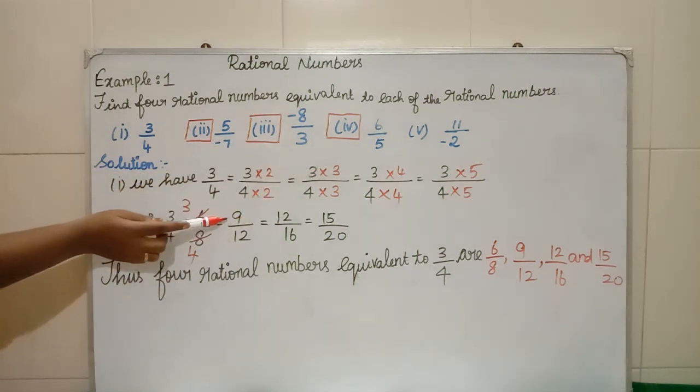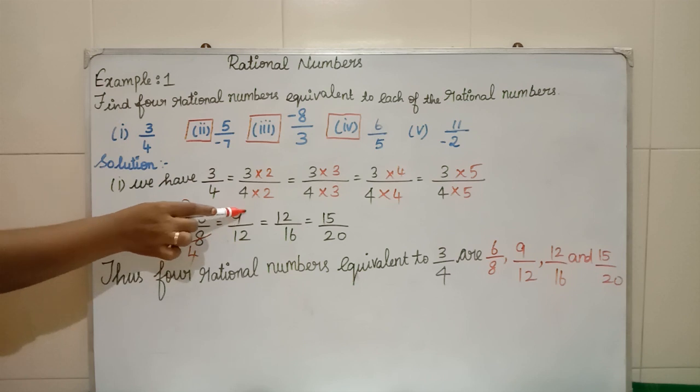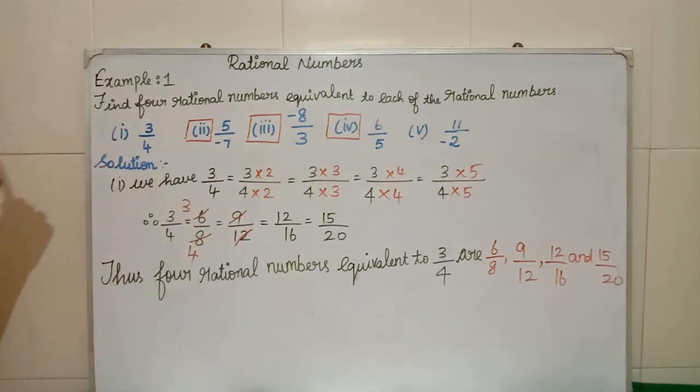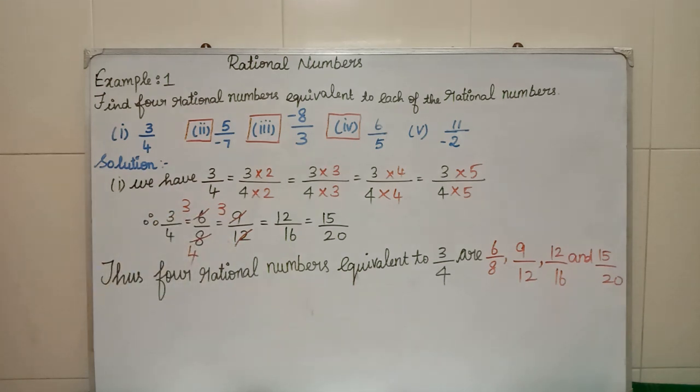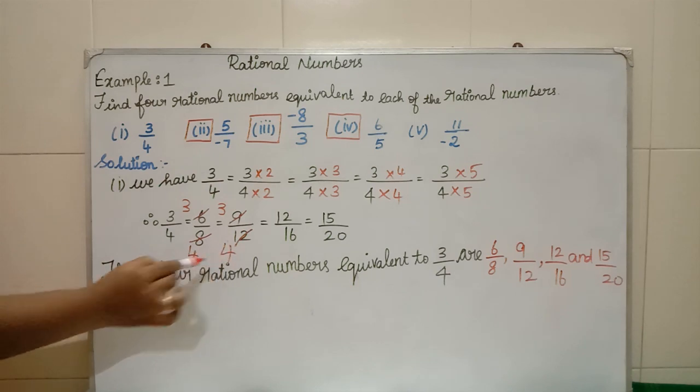So, multiply that same number to the numerator and denominator. Divide with that 3 to numerator and denominator. If you divide 9 by 3, what we will get? In 3 table, 9 how many times? 3 times. So, I am putting here 3. 12 in 3 table, how many times? 4 times. So, I am writing here 4.